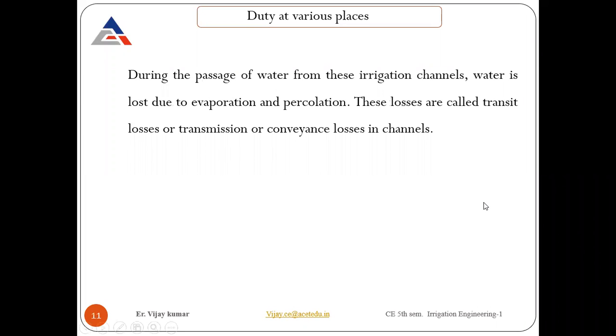Obviously, due to passing from the first source to the ultimate point, that is the field channel, where the water is flowing through the field, there will always be some losses, because from the initial point to the end point, loss is always there. These losses are basically called transit losses, or transmission or conveyance losses.